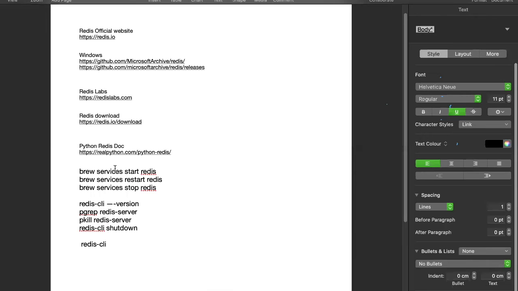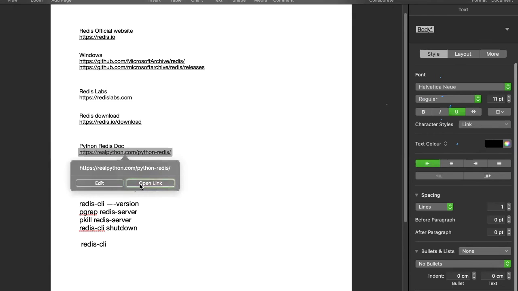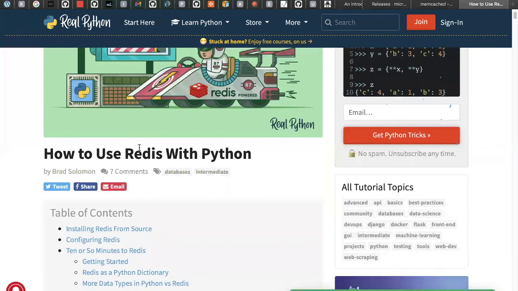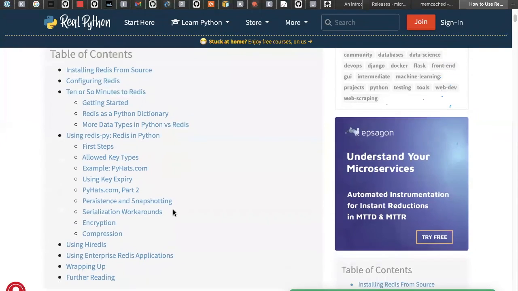And if you come to these pages, and if you want to read this, you can directly go to their website and read it. But coming to the point, how to work. I'm a Python developer. Is there any way to connect with this document? Yes, definitely we can connect with Redis software and Redis server.